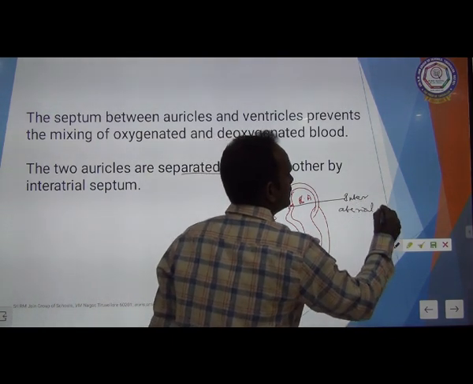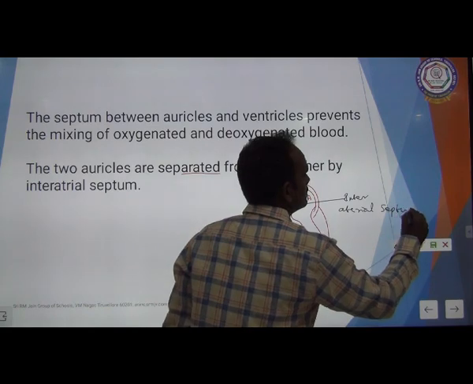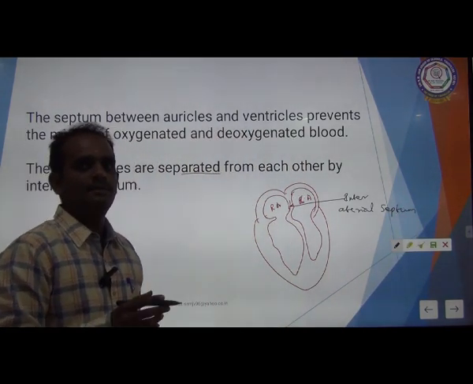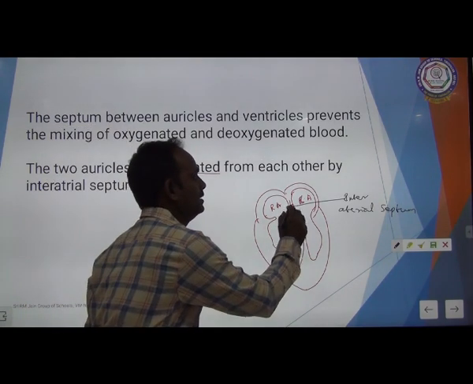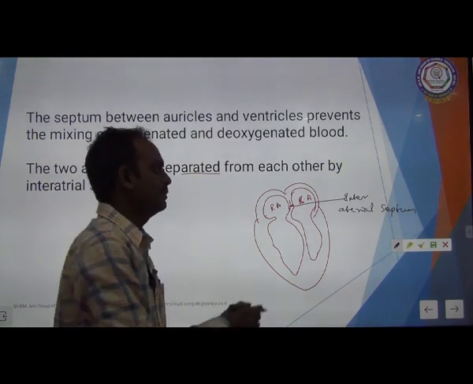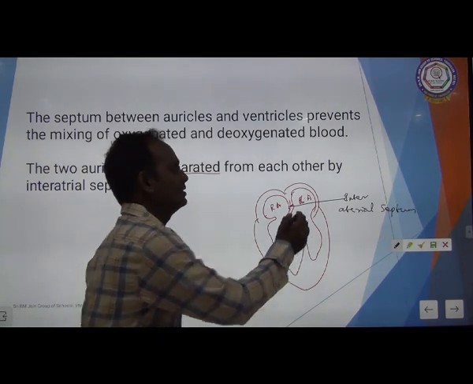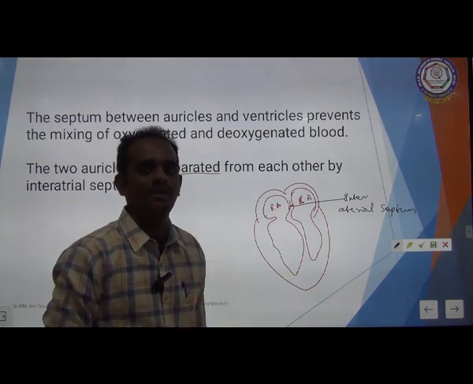Interatrial septum. I already said the septum is in between the auricles. It prevents the mixing of oxygenated and deoxygenated blood.